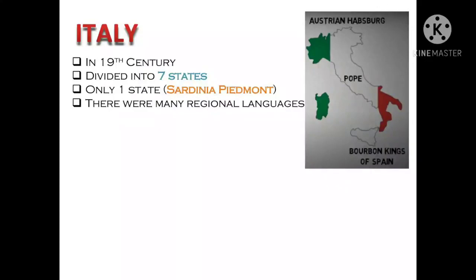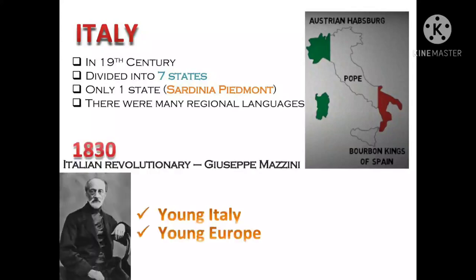In that map you can see three colors, green, white, red. The top north part is green, which was ruled by Austrian Habsburg. The center was ruled by the Pope and the south was ruled by the Bourbon kings of Spain. In the whole of Italy, there was no single language. It was very tough to make a nation state.